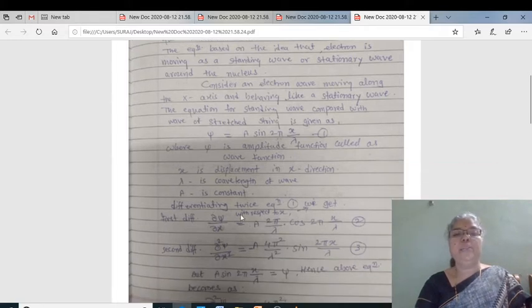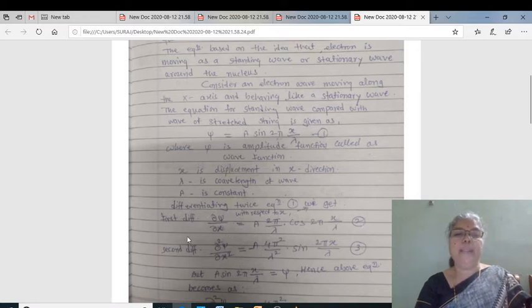Then we differentiate this equation with respect to x twice. The first differentiation: dou psi by dou x is equal to a into 2 pi by lambda into cos 2 pi x by lambda, and let it be our equation number 2.